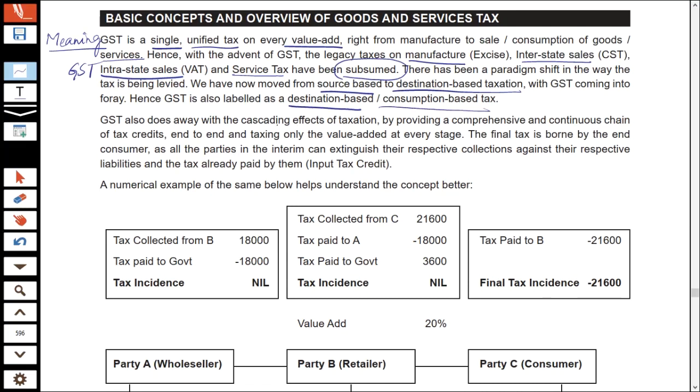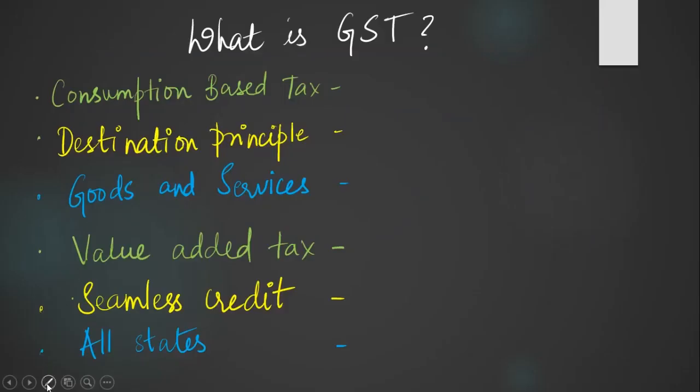GST also does away with the cascading effects of taxation. We shall see the meaning of these terms one by one. First, let us see consumption-based tax.